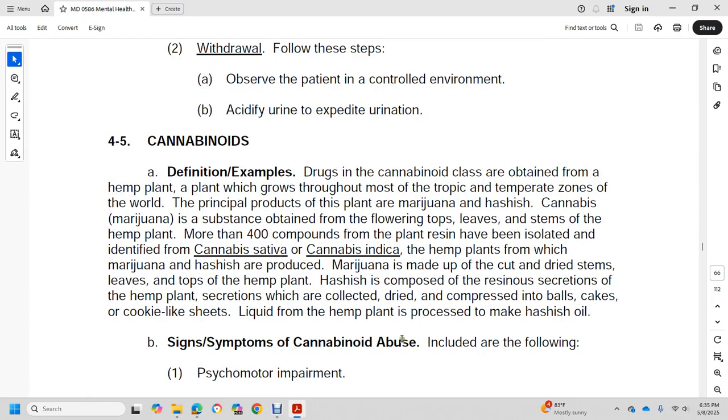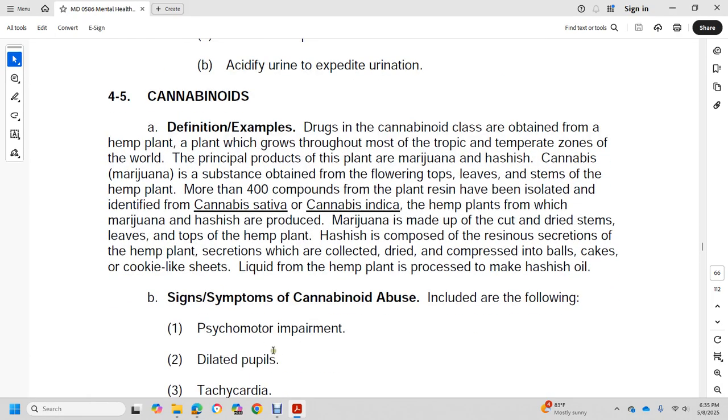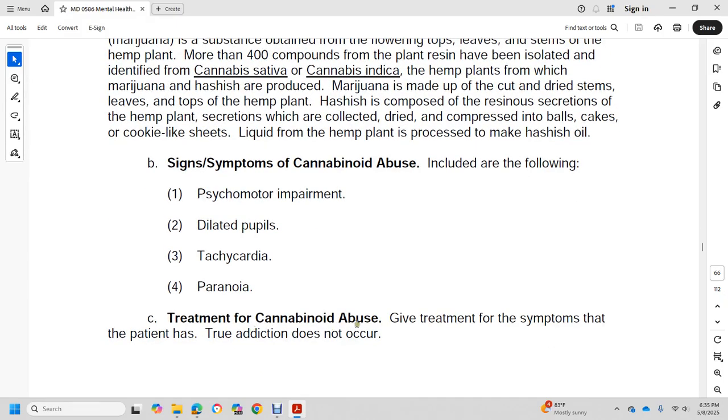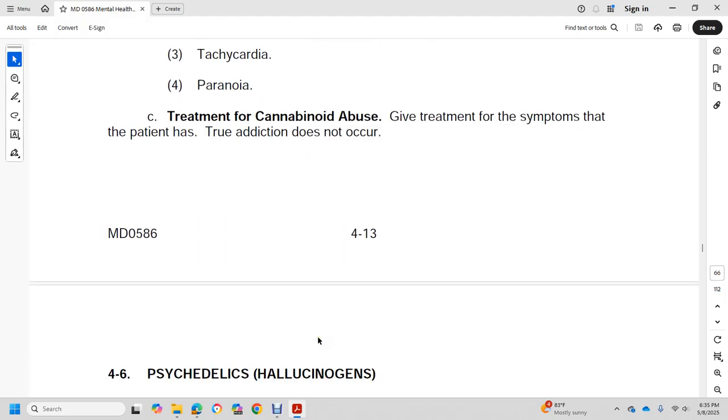Symptoms and signs of cannabinoid use include the following: psychomotor impairment, dilated pupils, tachycardia, and paranoia. Treatment of cannabinoid use: treat the symptoms of the patient, even if true addiction does not occur.